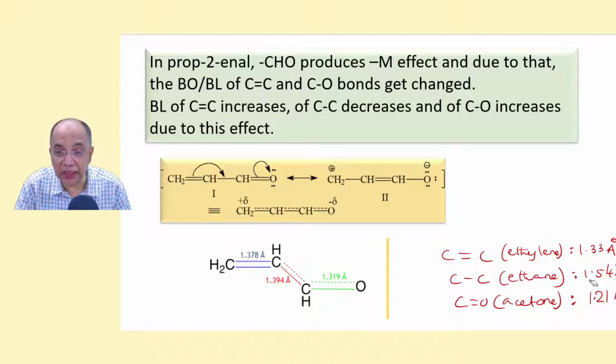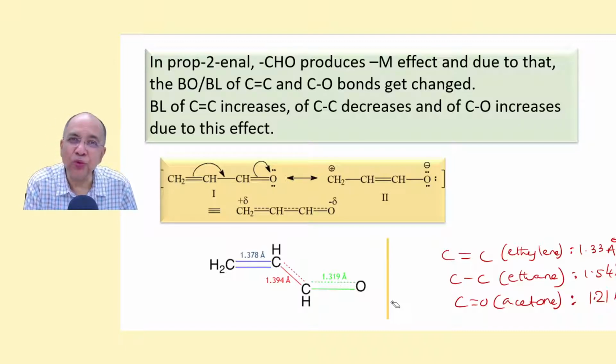In ethane it is 1.54, but here in this propenal it is 1.394. It is greatly shortened. And the C double bond O in acetone is 1.21, but in this case it is lengthened, 1.319. Now see how profound an effect we observe due to the R effect.